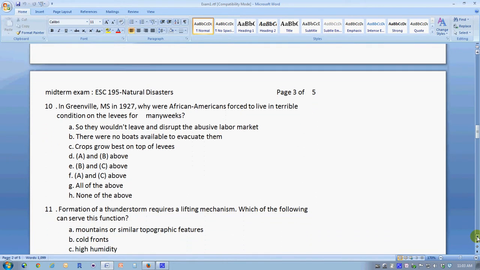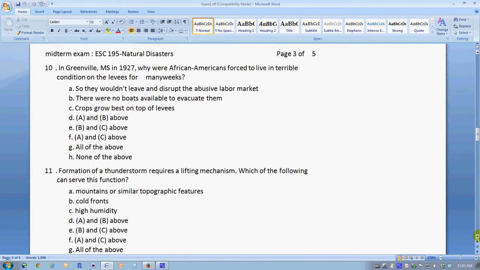In question number 10, we go on to talk about the video we saw about the Mississippi River flood of 1927, and one of the most notable and important aspects of this video was the social aspects regarding the treatment of the African Americans who lived in the community of Greenville at that time.